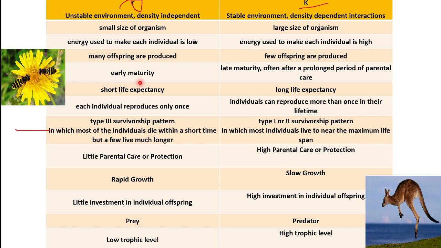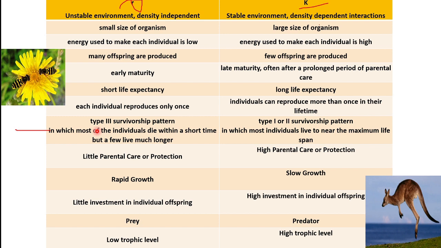There is early maturity, here there is late maturity. Life expectancy is short, here long life expectancy is there. Each individual reproduces only once. Here an individual can reproduce more than once in their lifetime.